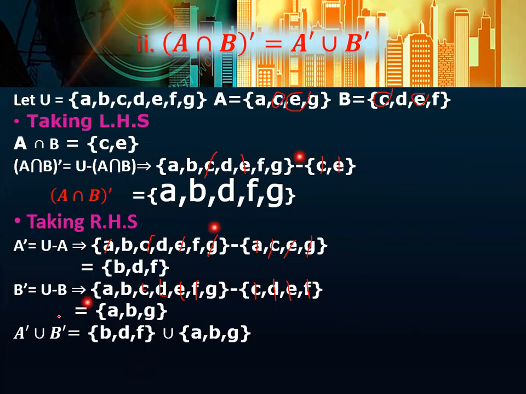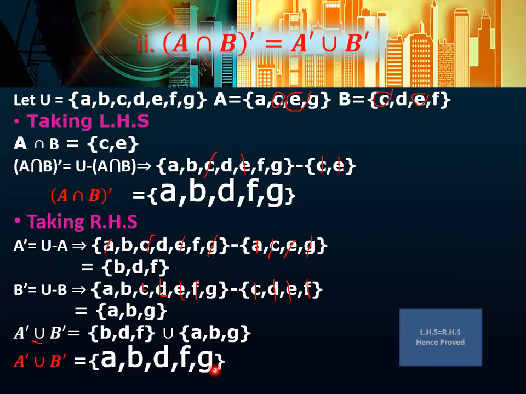Now we are going to take A complement union B complement, so we are going to find out the union. First we write the elements of A complement, which are B, D, F, then union, then the elements of B complement, which are A, B, G. Now in union, you know what we will do, we will write all elements together in a sequence. The most important thing is that you have to write it in sequence. So A complement union B complement is equal to A, B, D, F, G.